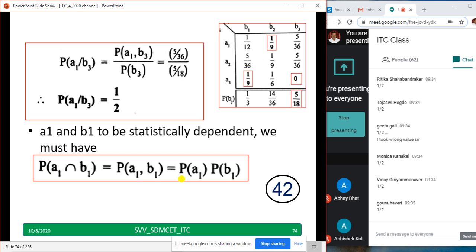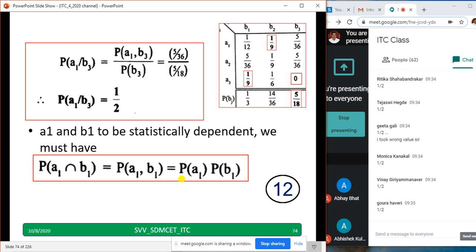You can take the product of A1, B1. How much is it? Product of A1 into product of B1, how much? Check whether both values are the same or not. A1, B1 is 1 by 12. Product of A1 into product of B1, you do it. Check whether both answers are the same or not. If both are the same, then I can say statistically dependent.